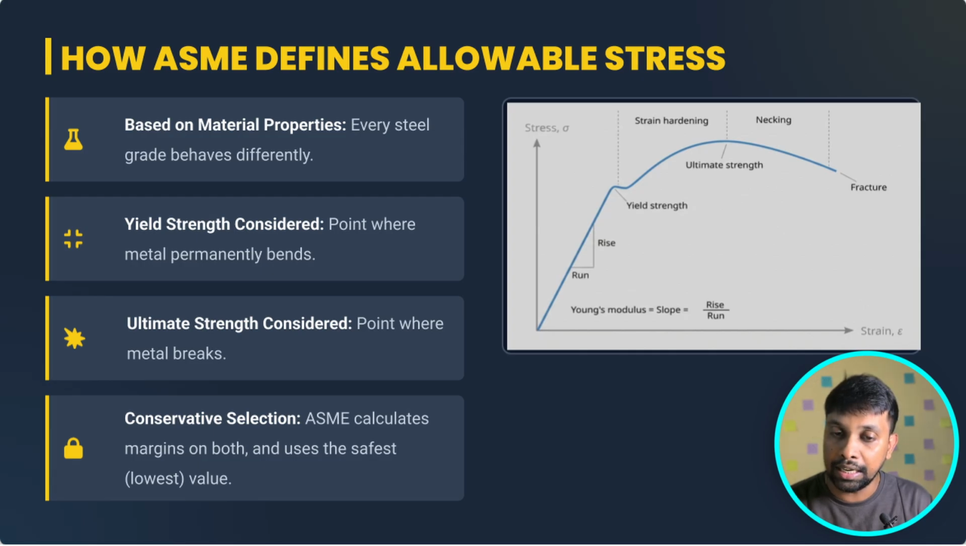For some materials yield stress will govern, and for some materials ultimate tensile stress will govern. For example, for CS material, almost most of the time, ultimate tensile strength will govern. For SS materials and high alloy materials like stainless steel, the yield strength will govern. In ASME Section 8 itself, for SA 516 Grade 70 the ultimate tensile stress will govern, and for SA 240 SS 304 the yield strength will govern. Actually, this is a conservative selection. ASME calculates both margins and uses the lowest value of the two.